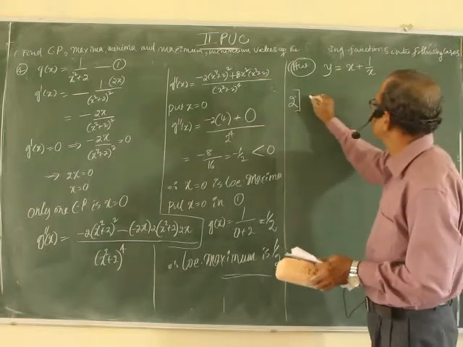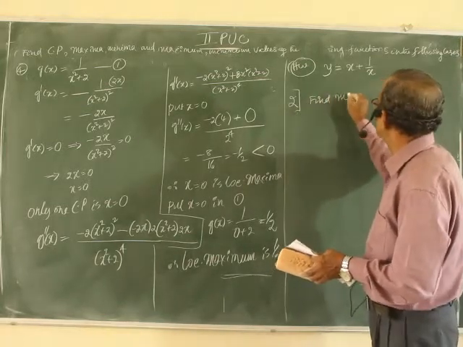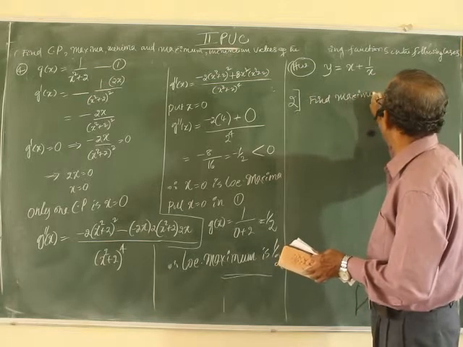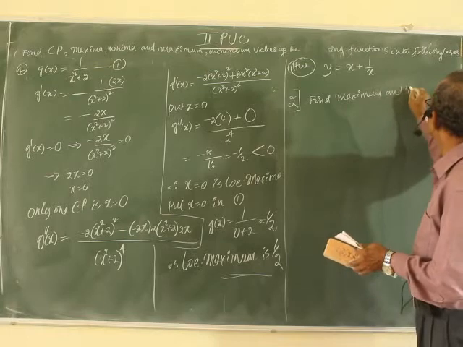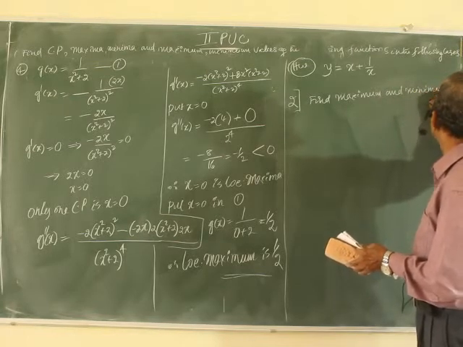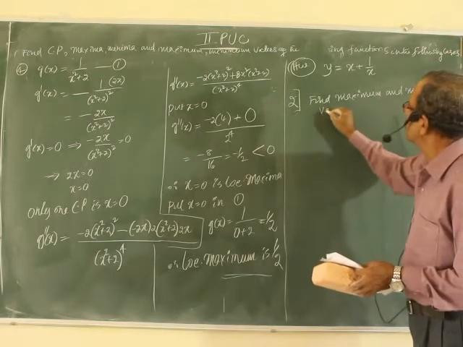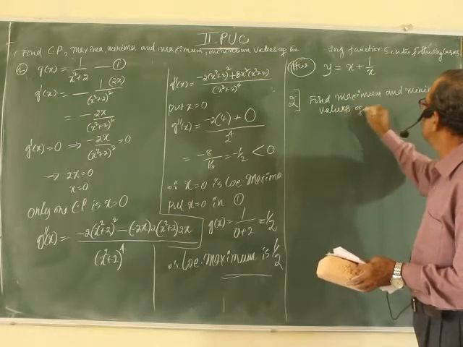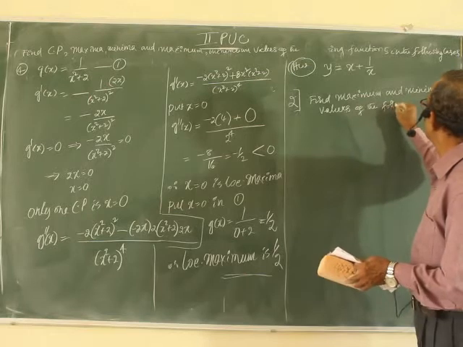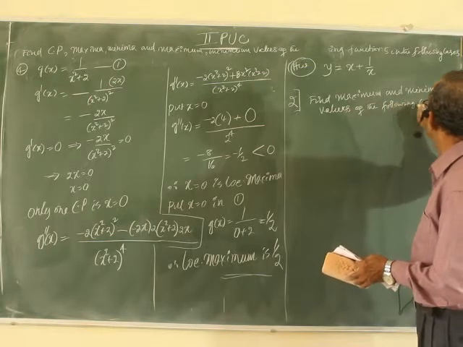Find maximum and minimum values of the following functions.